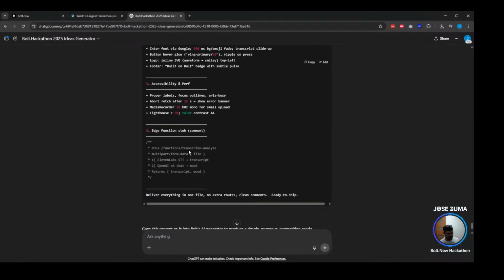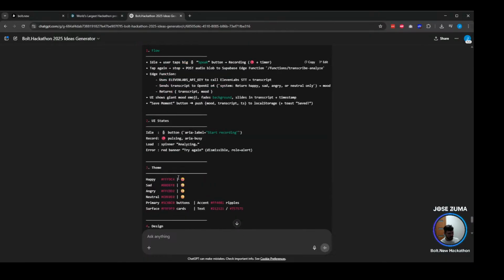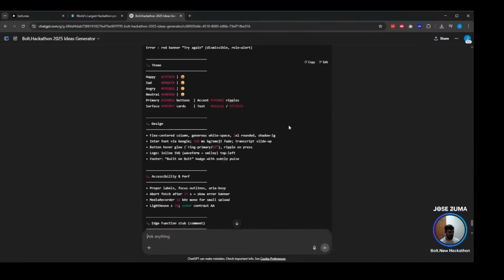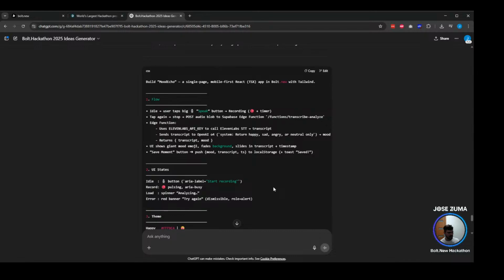Then we have the edge function post transcribe, analyze transcript mood. Okay, so the question is, are we going to just provide a face, or shall we tell OpenAI to give a little bit more feedback? Shall we return more feedback from OpenAI about user sentiment to provide more value? Of course, the UI should be cool.